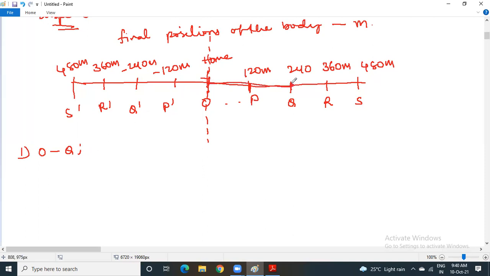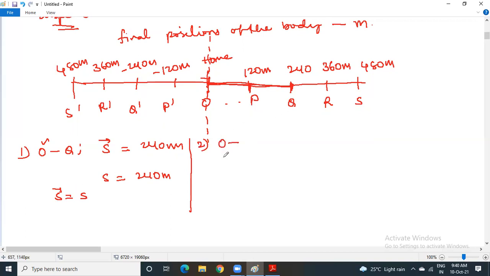Displacement is the shortest path, 240 only. Distance is the actual path, which is also 240, because assume that this is a narrow lane, so you have only one path to travel. So in this example, displacement is equal to distance. Now let us take up the second example.